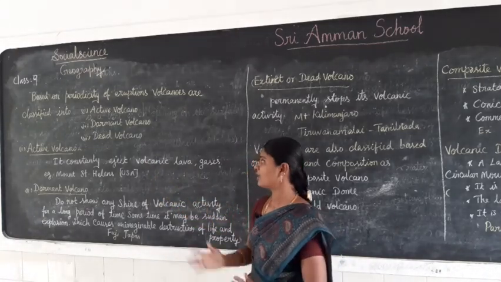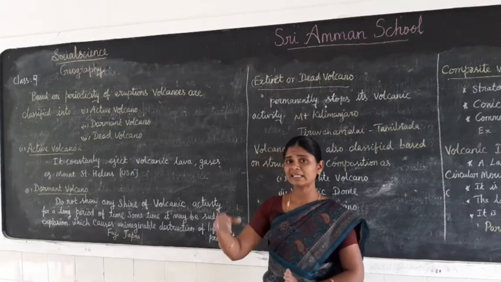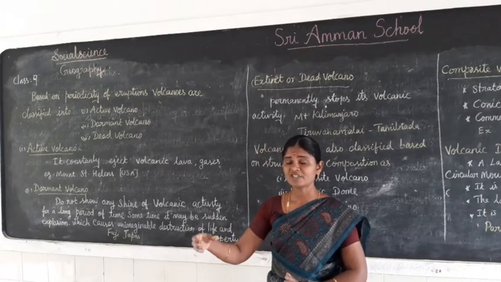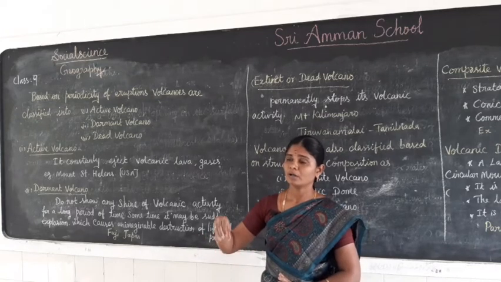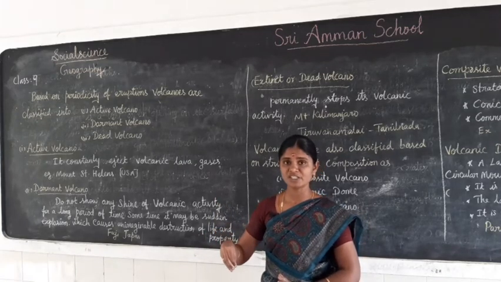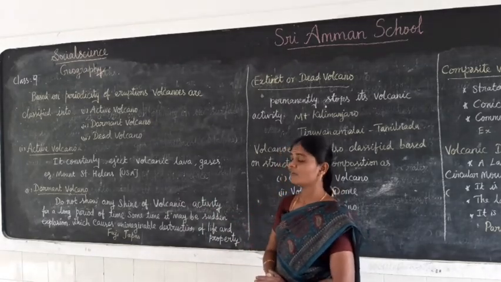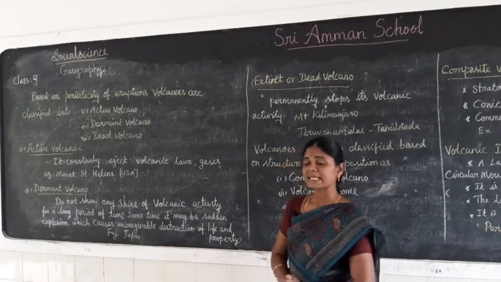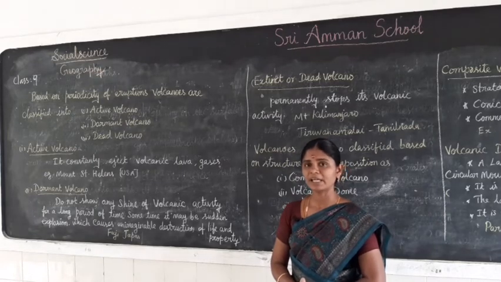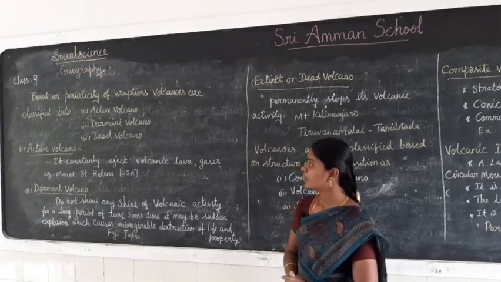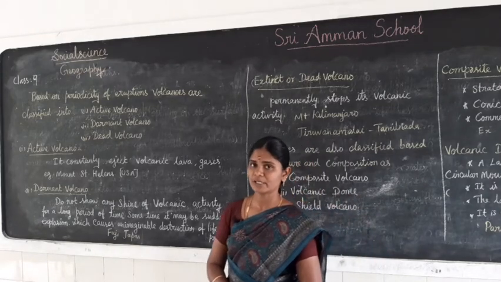Now I explain the classification by periodicity. An active volcano constantly ejects magma from the earth's interior to the earth's crust. It constantly ejects volcanic lava, gases and fragmented materials from the earth's interior. Example: Mount St. Helens, United States.